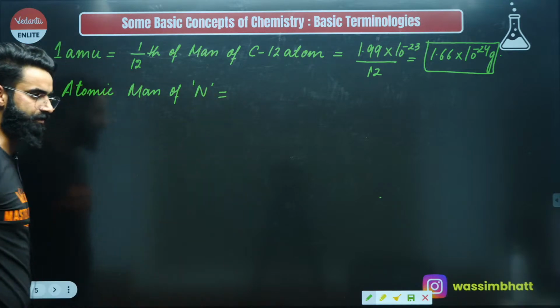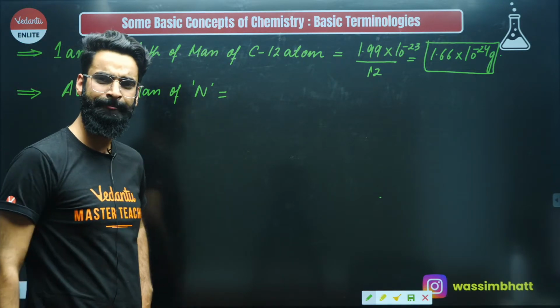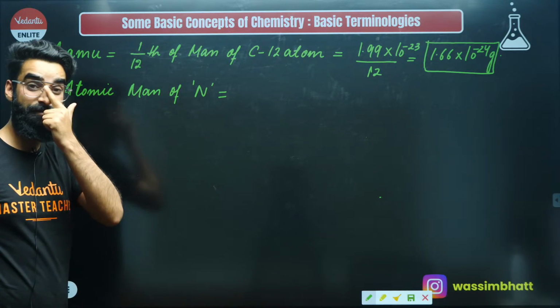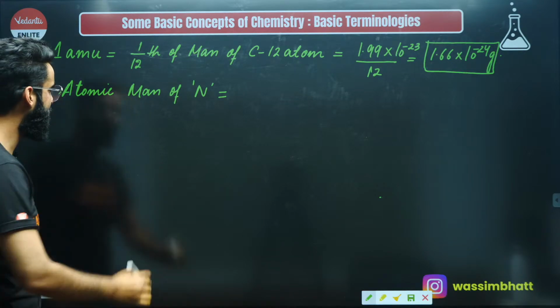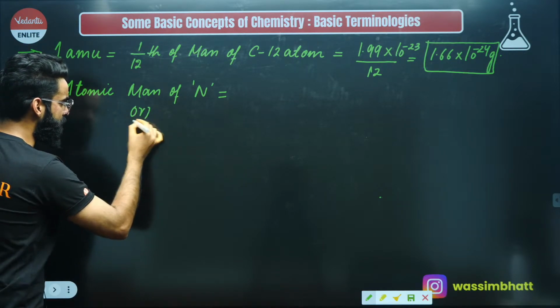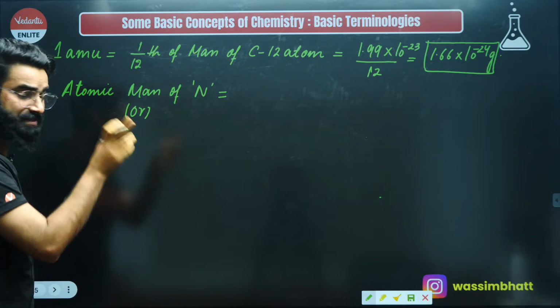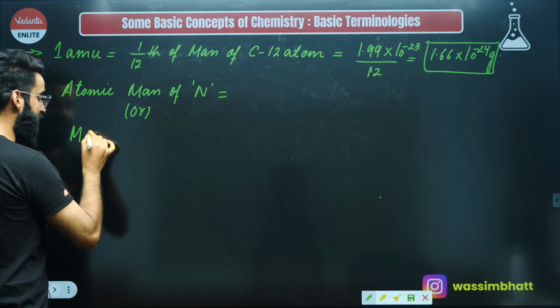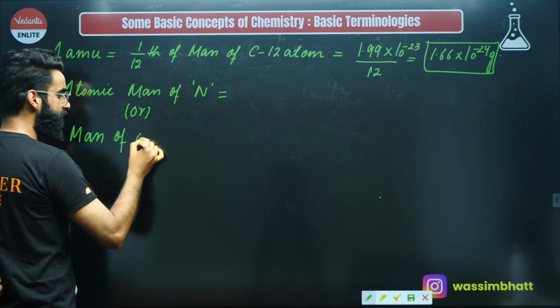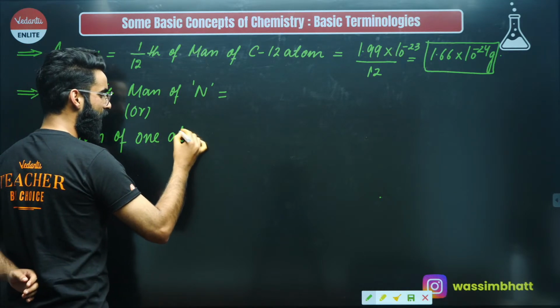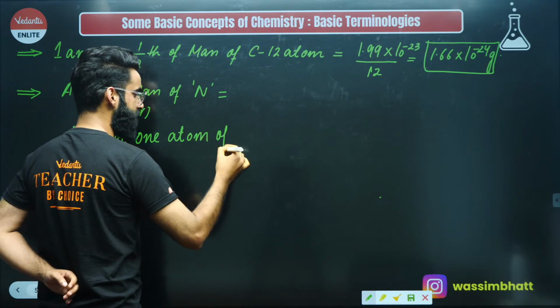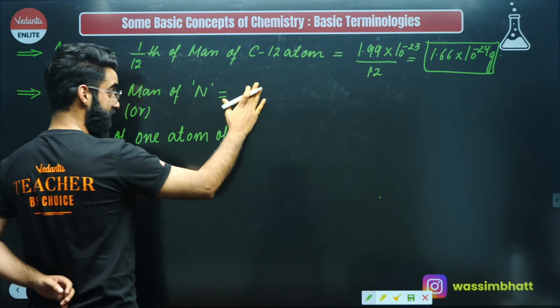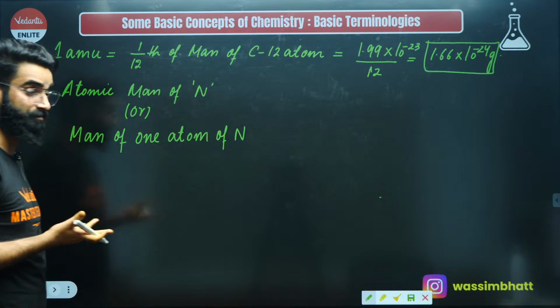Atomic mass of nitrogen. If I ask you first of all, what is meant by this term, atomic mass of nitrogen? As far as the simplest earlier definition of atomic mass was concerned, atomic mass of nitrogen means I'm talking about the mass of one atom of nitrogen. That's what I'll be calling atomic mass of nitrogen, as simple as that, right?